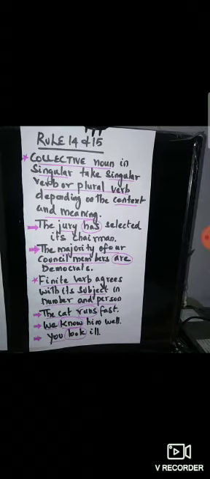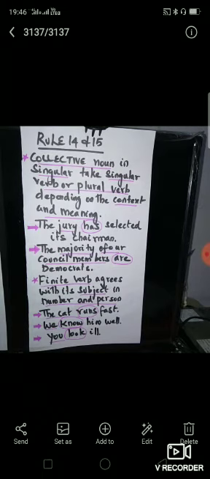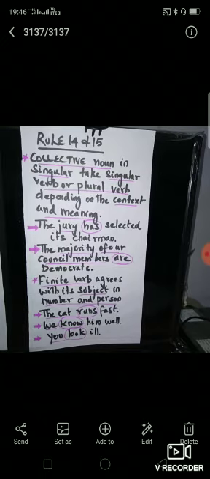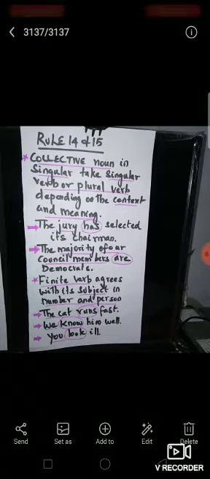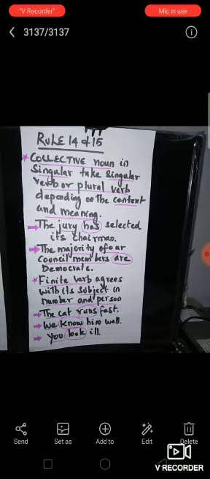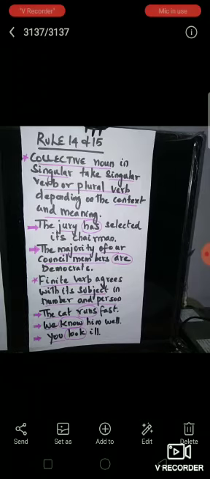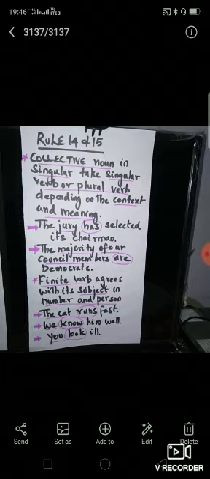So here you are taking it as a singular subject, and so you are using "has selected", not "have selected". Next, the majority of our council members: according to the situation, the meaning is changing, and so you are using a plural verb as mentioned in rule number 14.